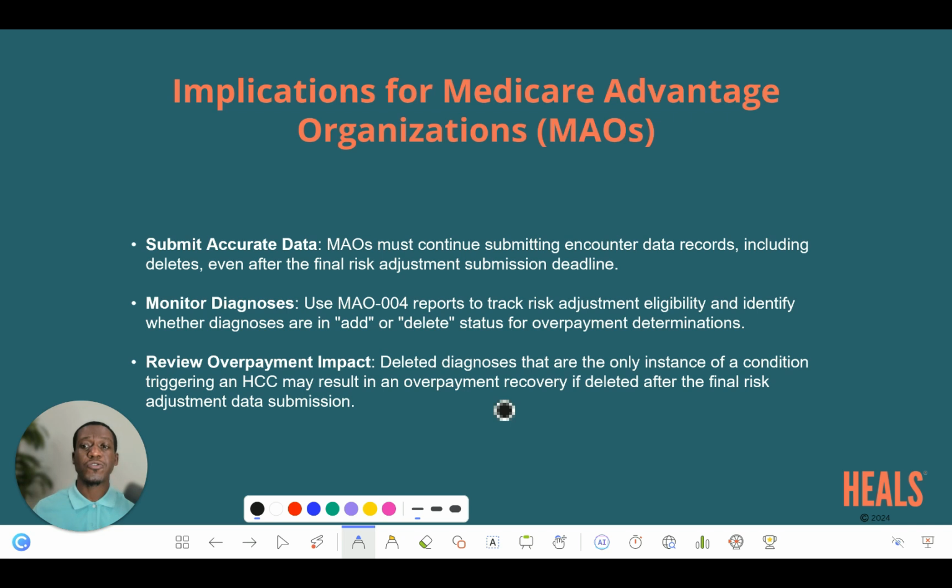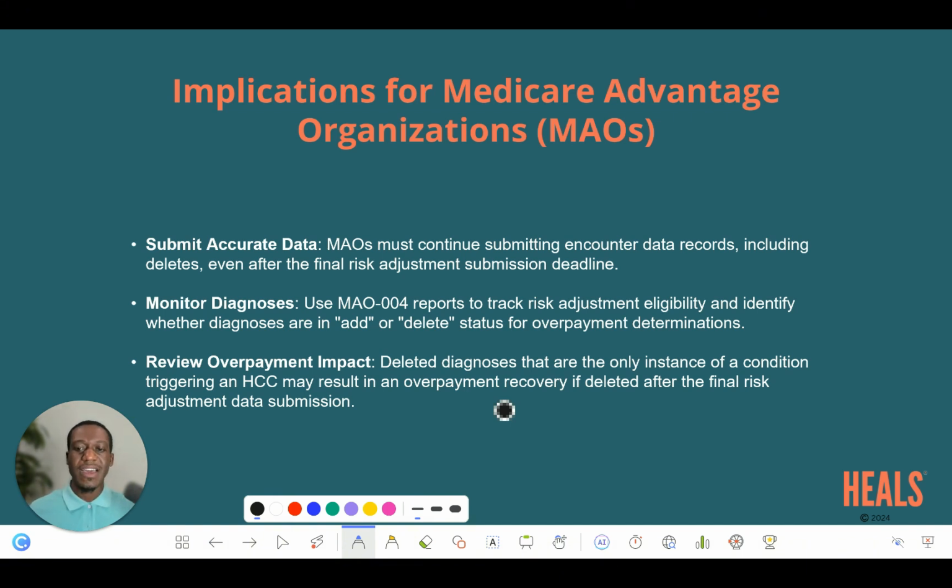MAOs must continue to submit encounter data records, including deletes, even after the final risk adjustment deadline, which is, for example, with the payment year 2018 deadline to submit deletes coming up at the end of this month. And also, MAOs may use the MAO-004 reports and the MAO-002 reports to track risk adjustment eligibility and identify diagnoses that are in add or delete statuses, and also help to determine if any diagnoses have triggered some overpayment that a plan needs to clean up.